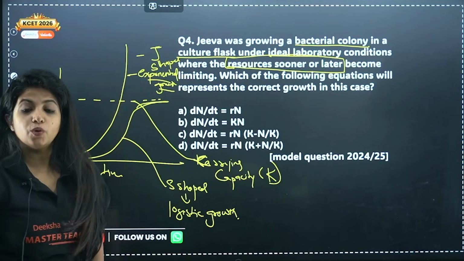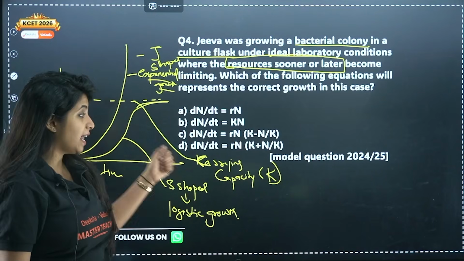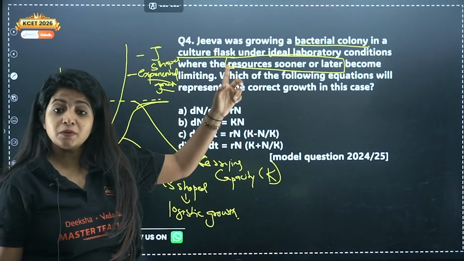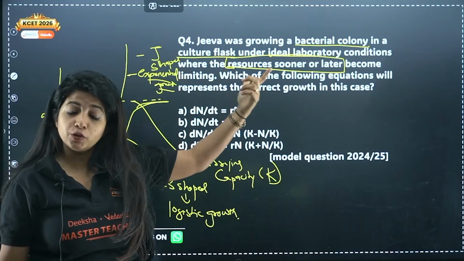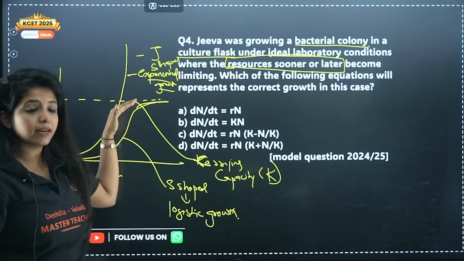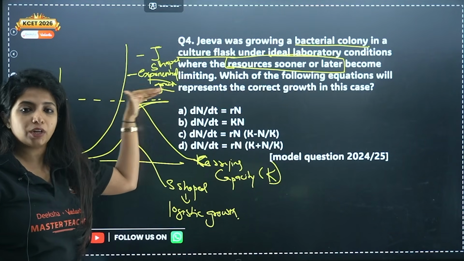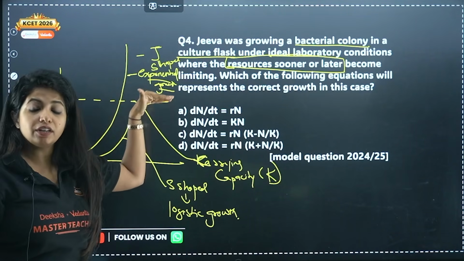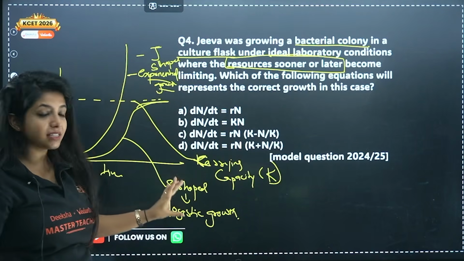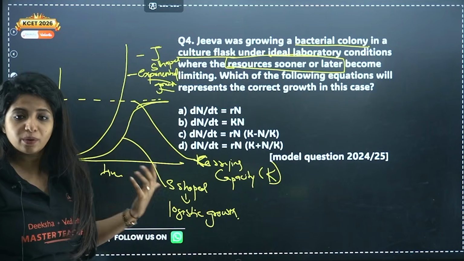Logistic growth. So logistic has an S, and S-shaped curve also has an S, so you can remember it like that. So when I say the resources sooner or later are going to become limited, that means initially it will grow, but when it understands that no more resources are going to be there, it reaches an asymptote. It reaches a level where it is not going to grow, it is just going to be stable. Now this is denoted by different formulas or equations.